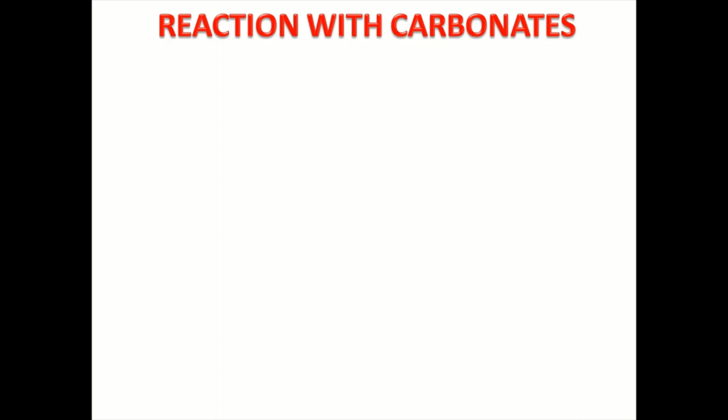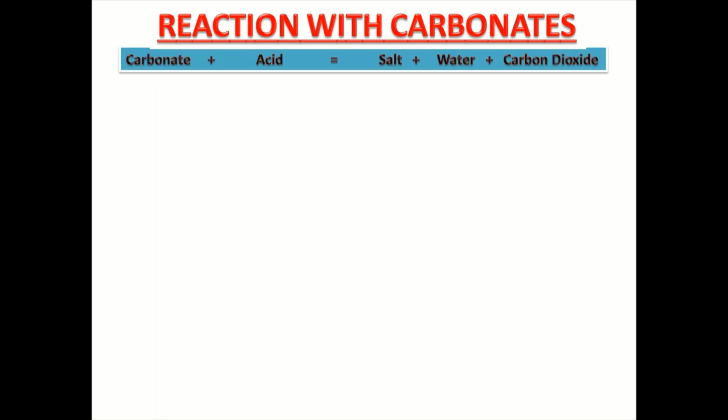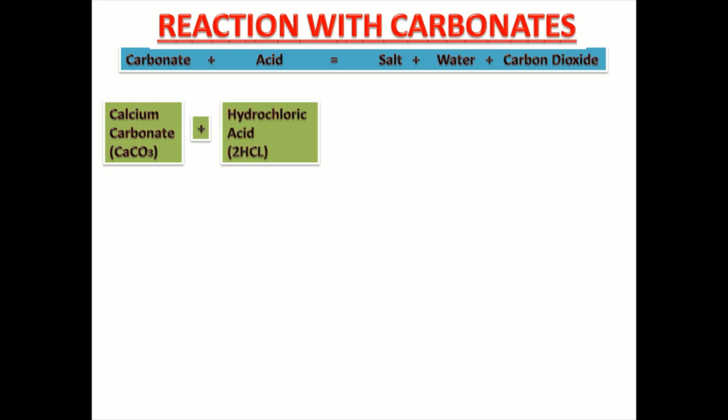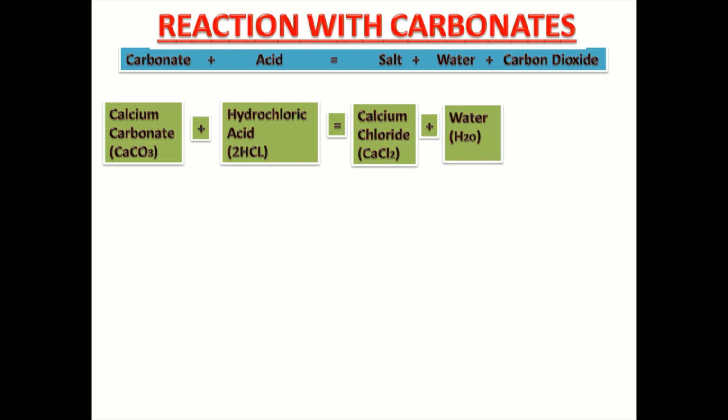Now we will see when carbonates react with acids, then what is formed. In this equation, you can see that when carbonate reacts with acid, salt, water and carbon dioxide is formed. Let us see its example. Here calcium carbonate is a carbonate, and when it is added to hydrochloric acid, it gives salt, that is calcium chloride, CaCl2, and water and carbon dioxide gas.